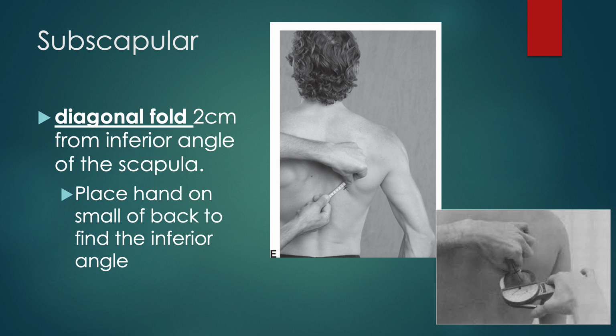But remember, it is a diagonal fold. So our first line is going to be on that diagonal angle, and then we're going to have our horizontal line to indicate where our skin fold calipers go.